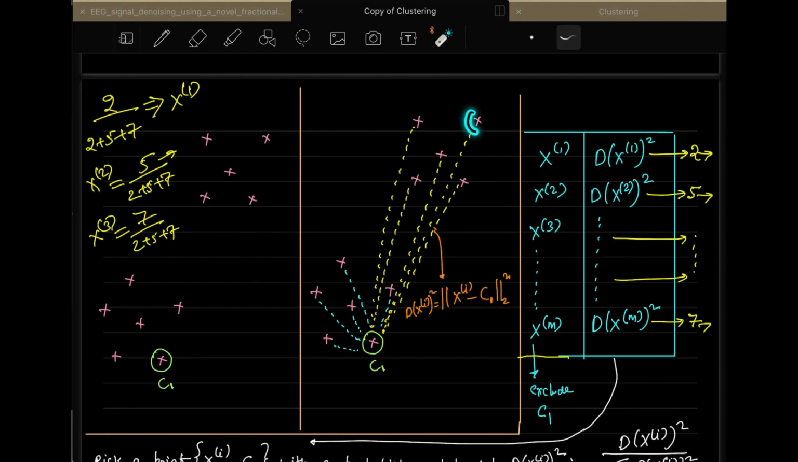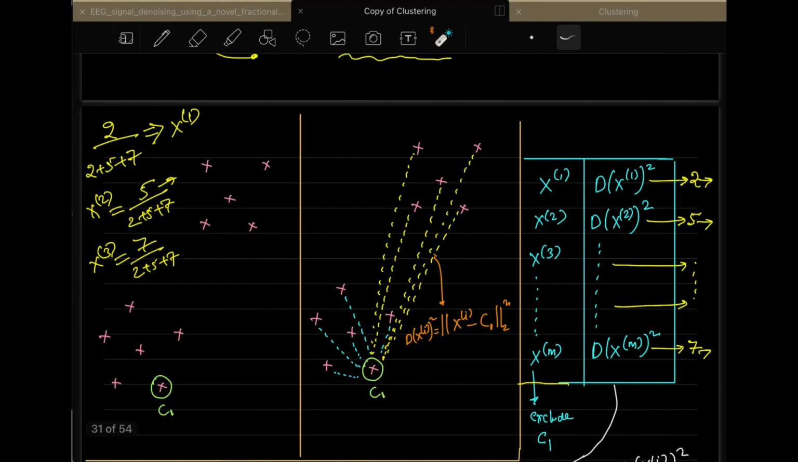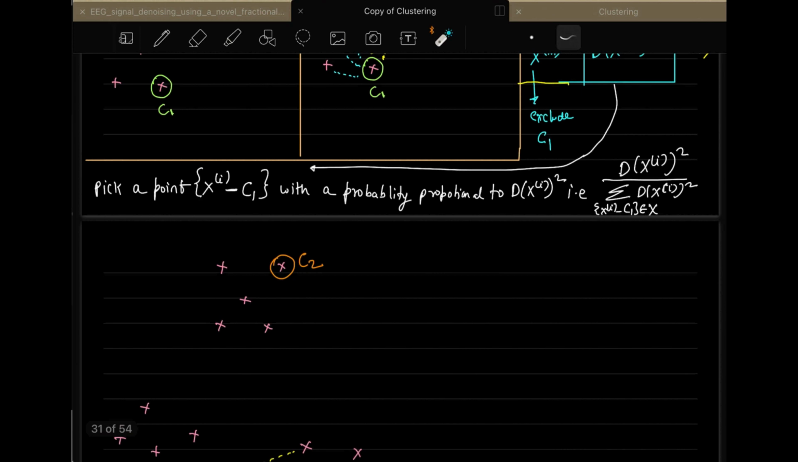This one will be the point which will have the highest probability, obviously, because in the numerator you have the distance, and this distance is maximum from the centroid. That's why this is the point which will be the next centroid selection point. So I am writing this here again: pick a point xi, excluding c1, excluding the centroid, with probability proportional to this evaluation which I have already shown you. Based on this evaluation, you will select this as the next centroid.